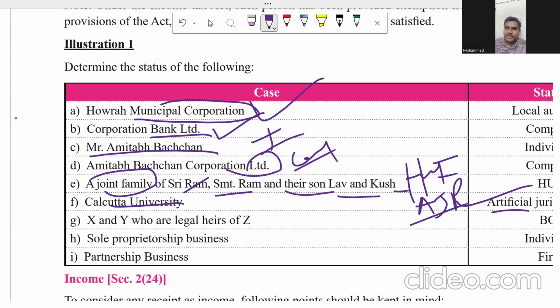Okay. For example, X and Y, both are persons. They're legal heirs of Z. Then they can be called individuals, there are two individuals. So that's why they are going to be called a body of individuals.